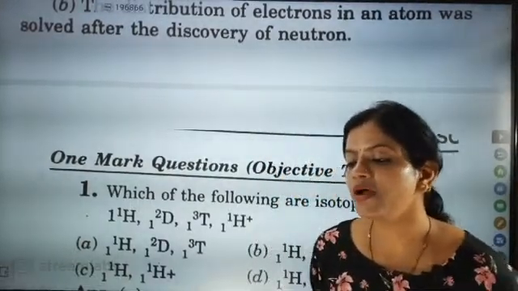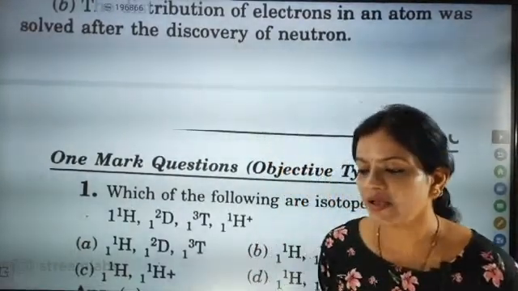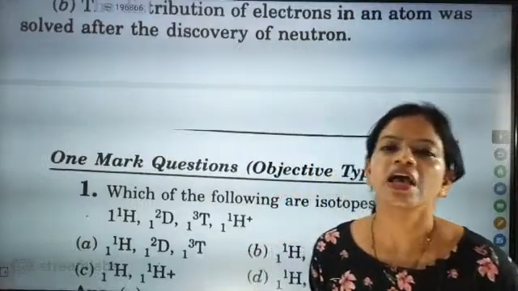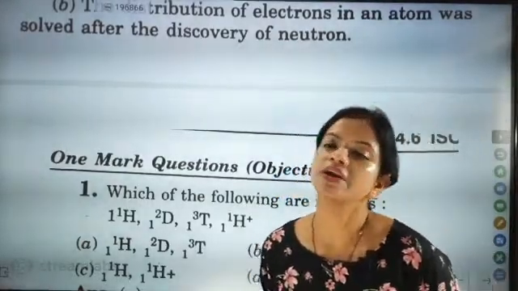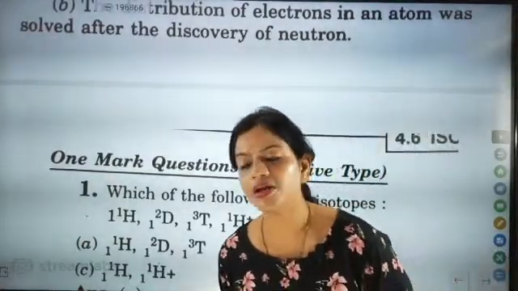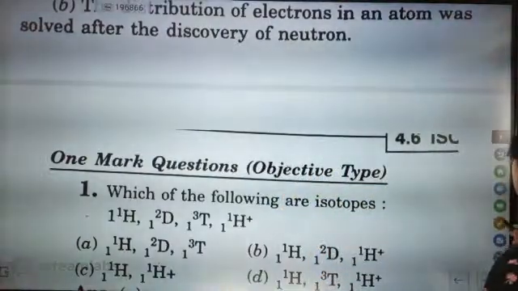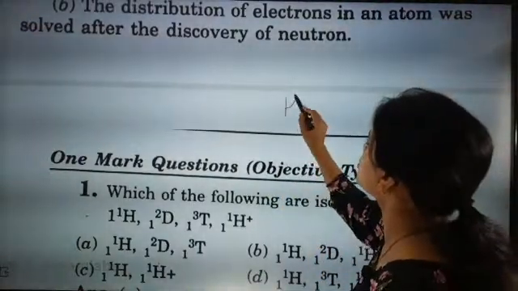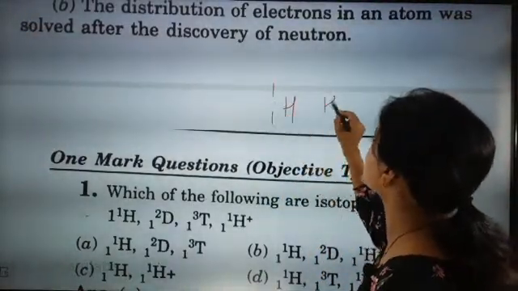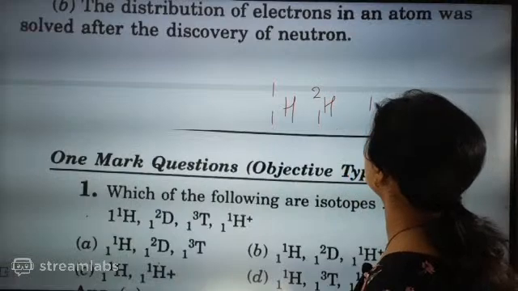Same atomic number, different mass number. Elements having the same atomic number but different mass number are called isotopes. So now we know that hydrogen has three isotopes.